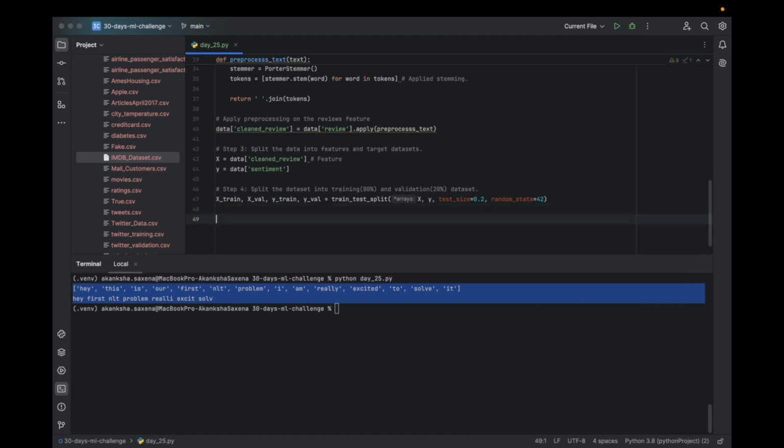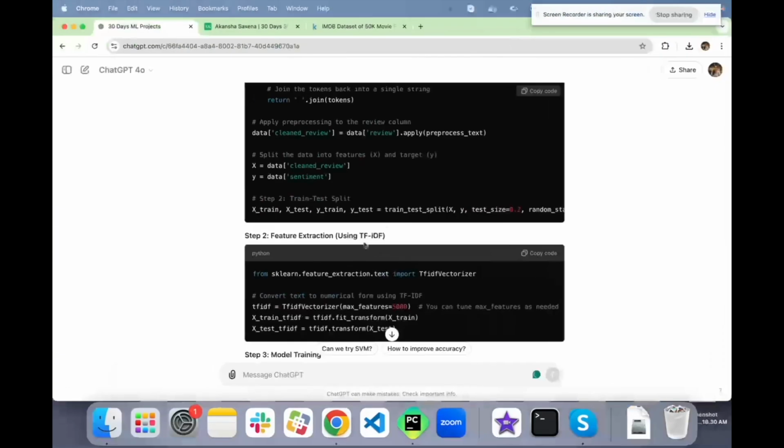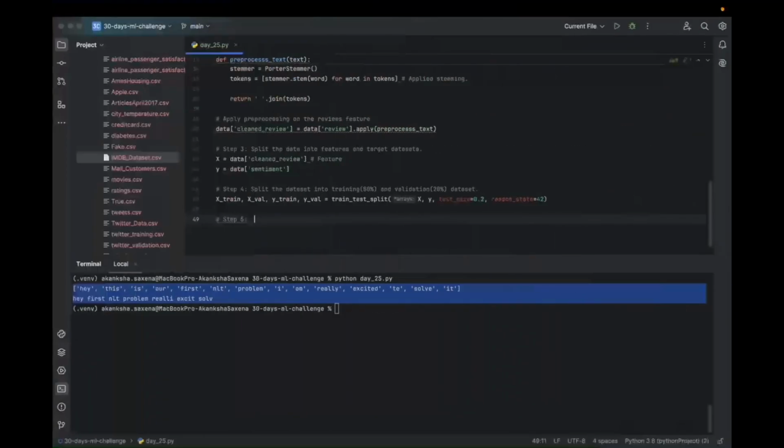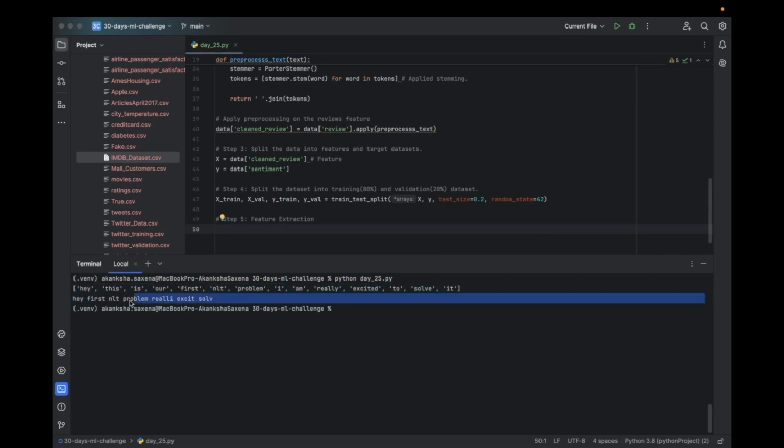Now we are going to do step number 5, feature extraction. We are extracting the features, as in we are building a vocabulary of the words here, and we are also specifying which word is important, like how many times it has appeared, and what is the importance of it, like is it a unique word appearing in very few documents.